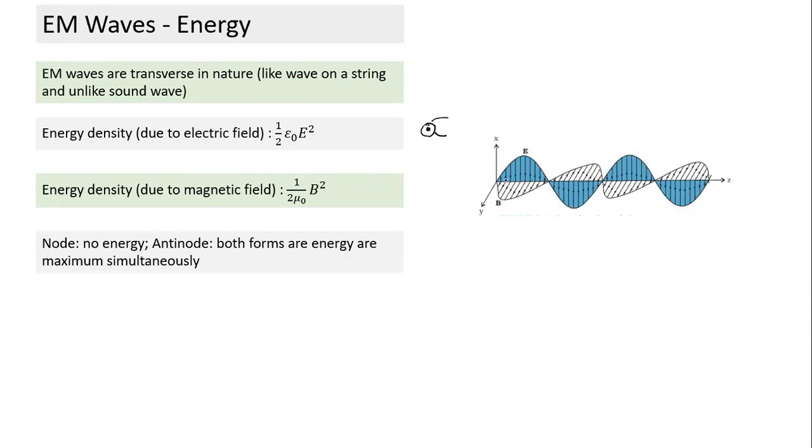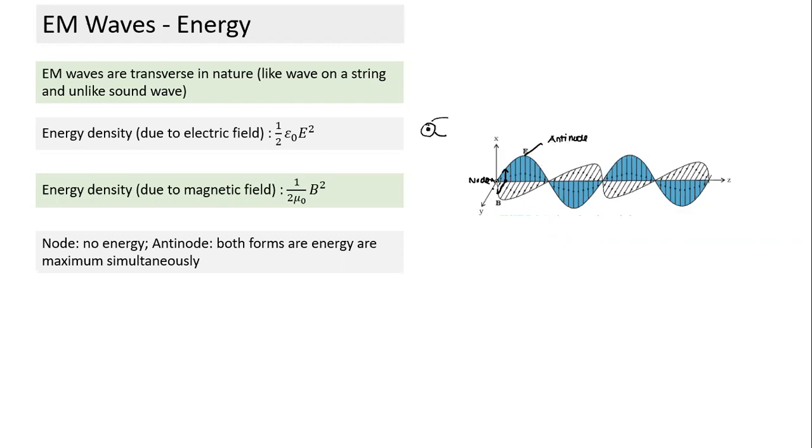If I choose this particular point on the z-axis, this gives you the electric field at this instance, and this gives you the magnetic field. If I choose this point here, at this instance, the electric field is 0 and the magnetic field is also 0. Where both are 0, this is a node. And where both are maximum, it is called an anti-node. We'll come to that again later.